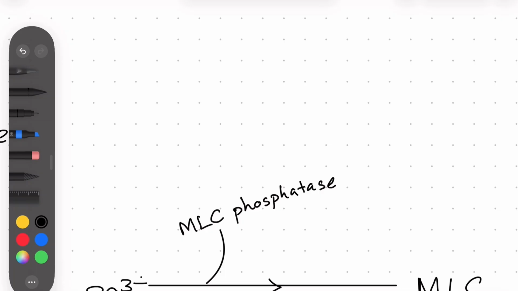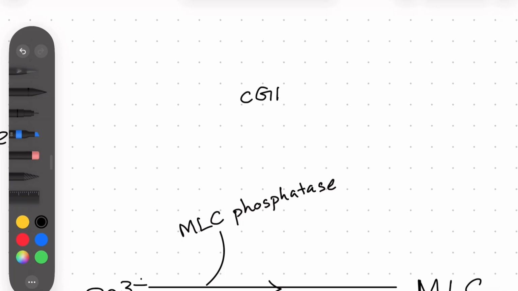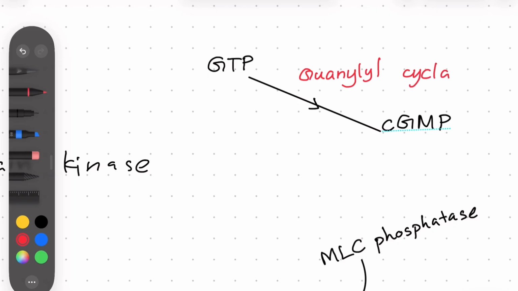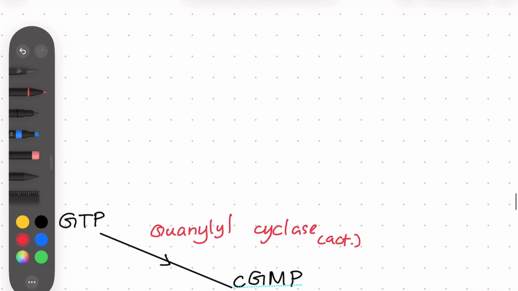As you see here, myosin light chain phosphatase enzyme activity is increased by cGMP. So the cGMP is produced from GTP by activated guanylyl cyclase. This is the activated enzyme. So this enzyme is activated by nitric oxide.